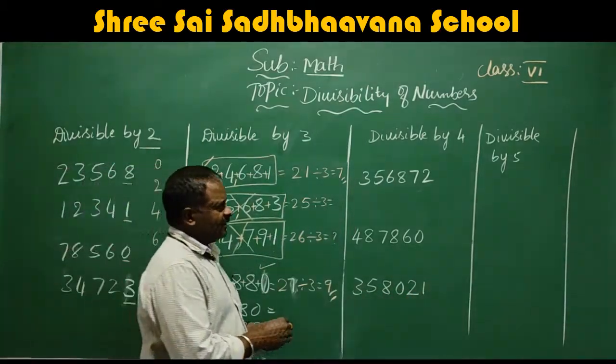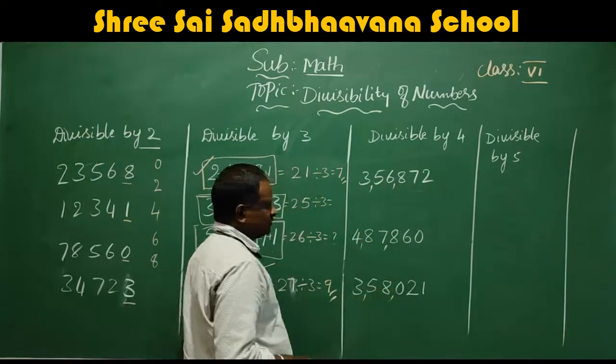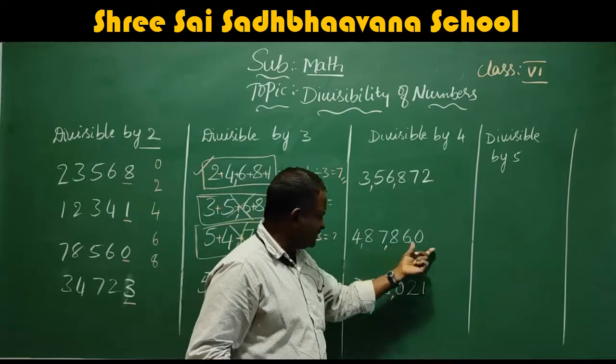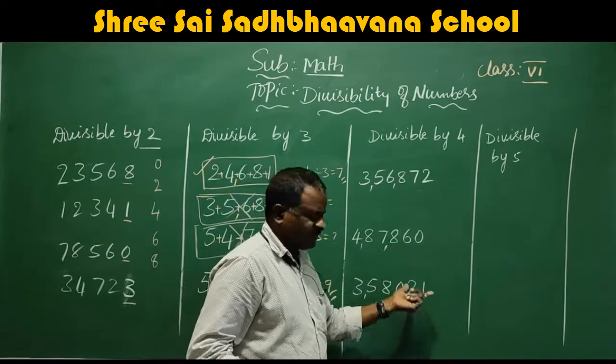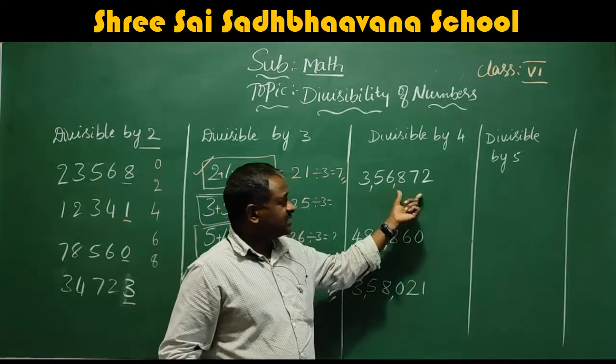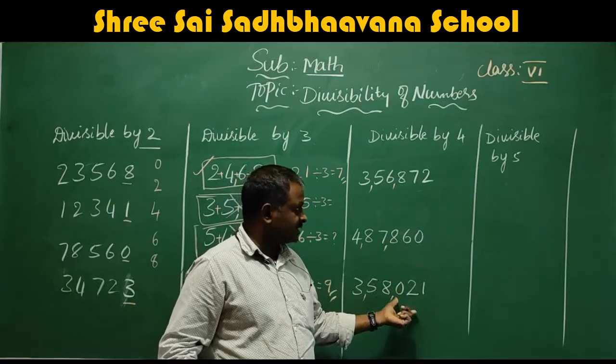So these are the numbers. Now check whether this number is divisible by 4 or not. This number and this number.